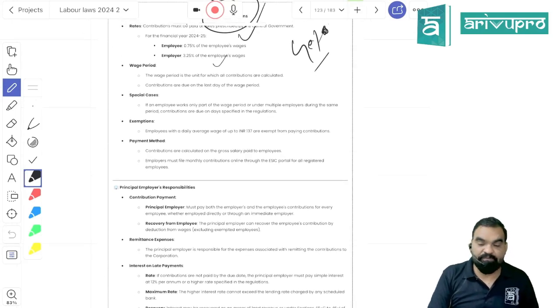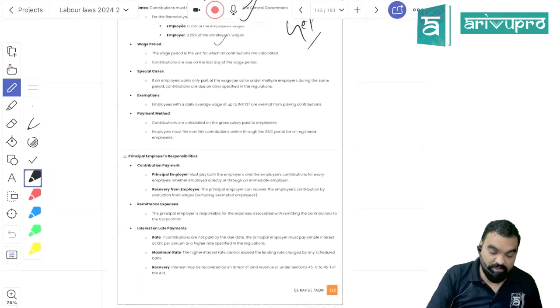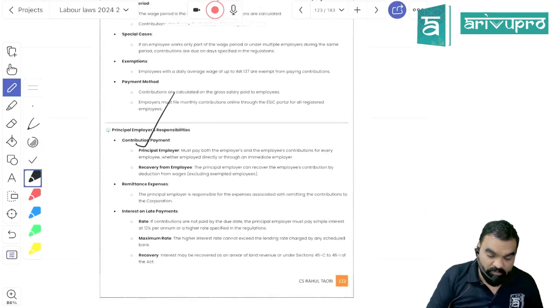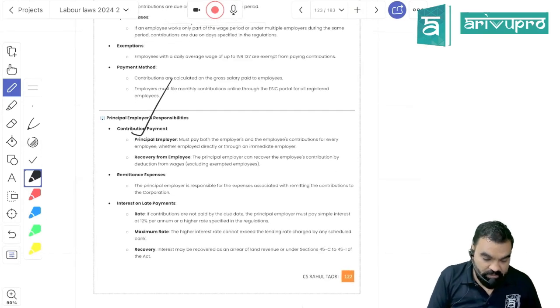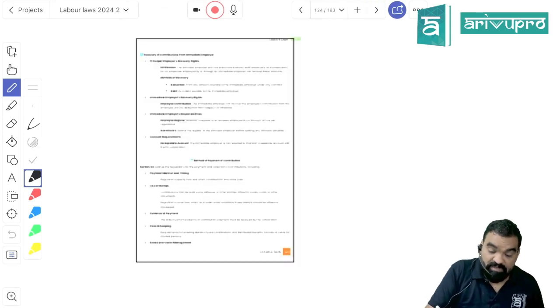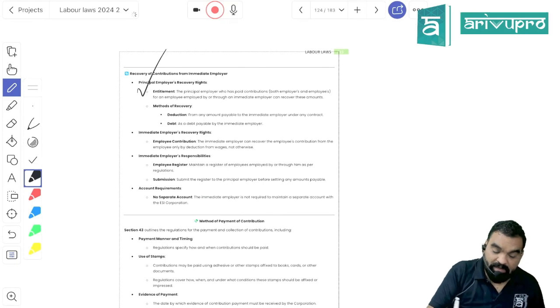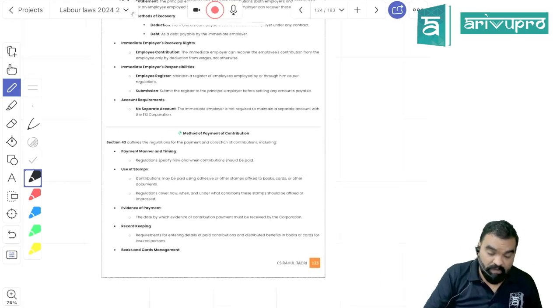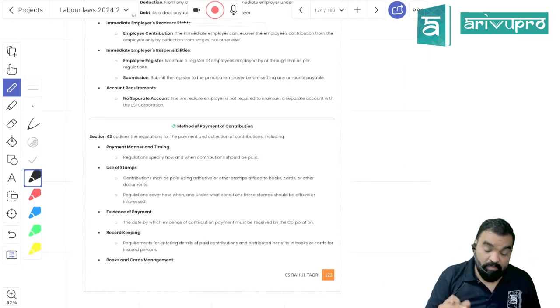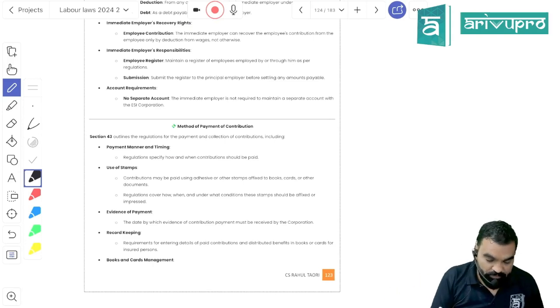0.75% will be deducted from the employee salary, and 3.25% will be added by the employer, and it is going to be deposited with the ESIC, right? Whose responsibility it is to deduct that amount is of principal employer. Got my point? He can deduct it and he can recover it back from the immediate employer, that is contractor. But the duty to deposit that contribution lies with principal employer.